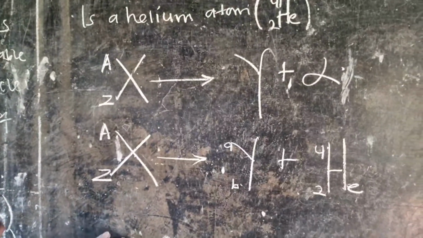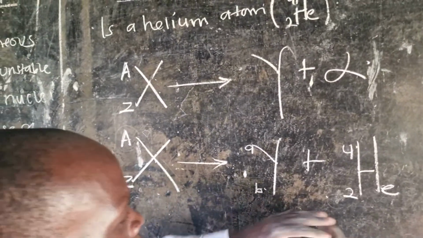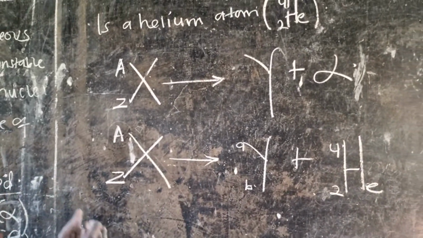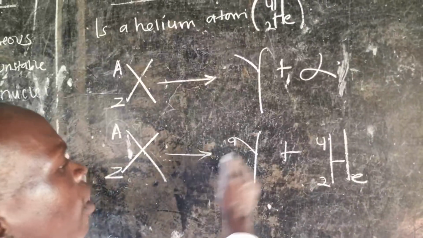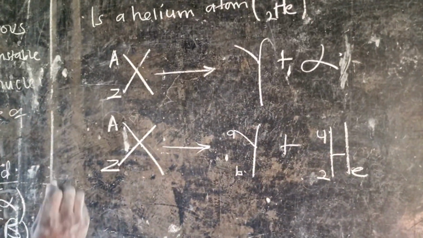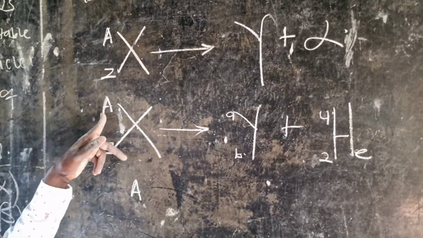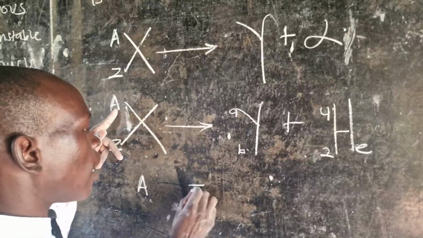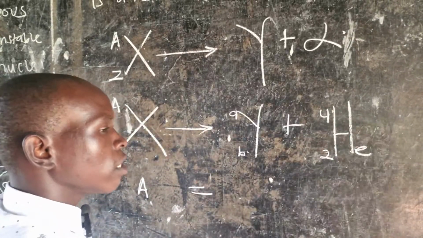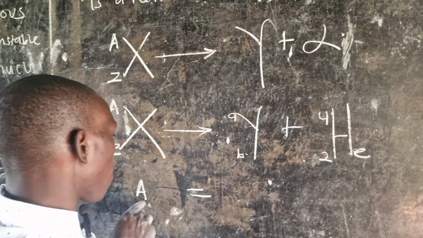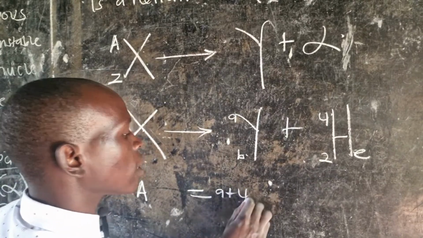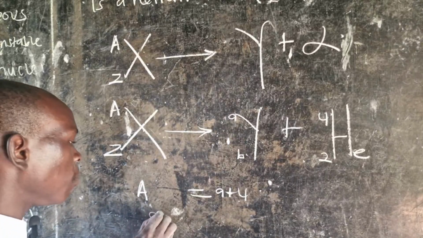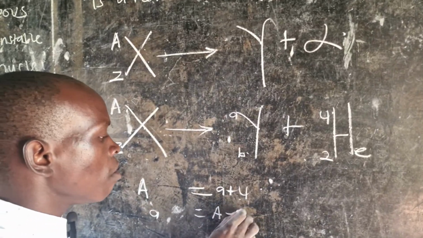Now we shall simply say the right hand side is equal to the left hand side. So I sum up the left and equate it to the right. The mass number on the left hand side should give me whatever is on the right. So capital A is equal to small a plus 4. But my intention is to make small a the subject, which means small a is equal to capital A minus 4.